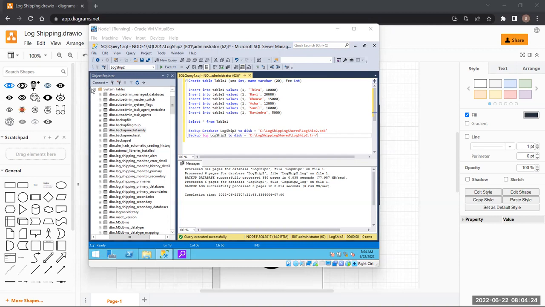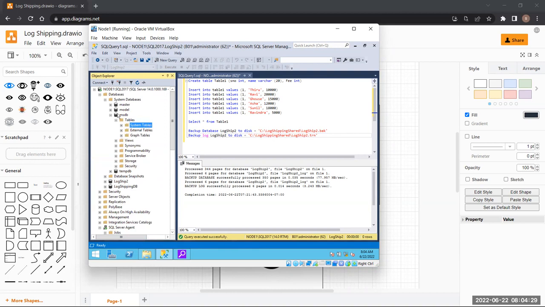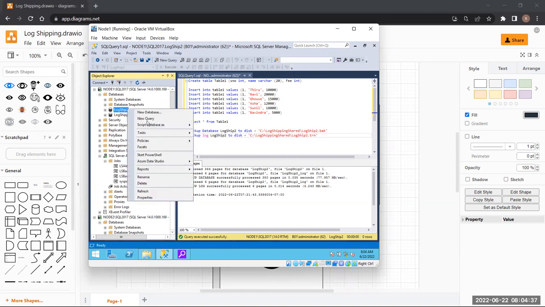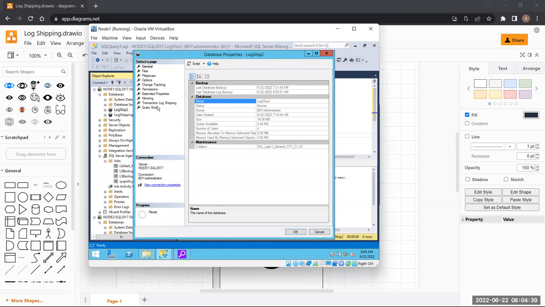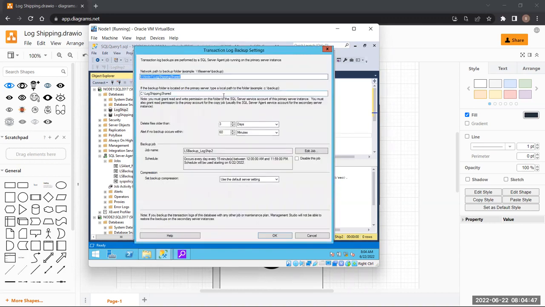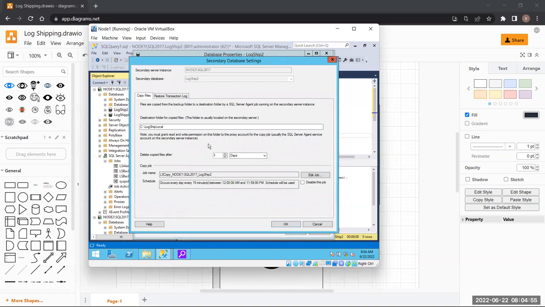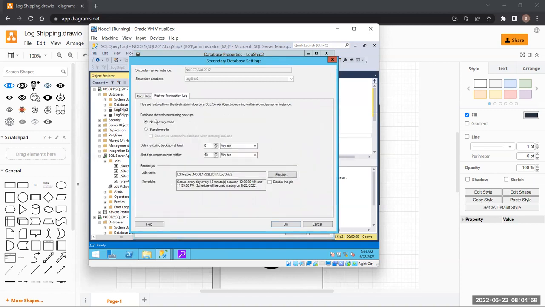So let me go back to the log shipping. Where is it? What if I go here? Properties, transaction log shipping, which is active already, right? What if I go here and go to backup... no, sorry, not here. Yeah, I go here. Okay, restore transaction, and I change from no recovery to standby. What will happen?